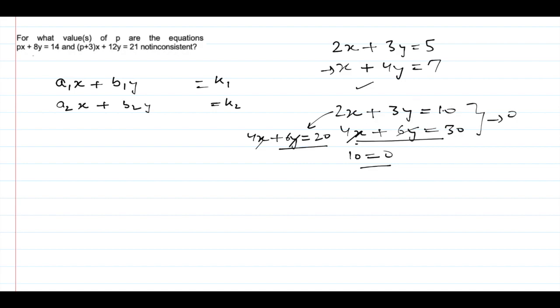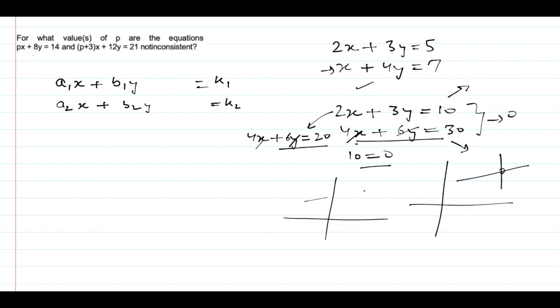There's a concept that each equation represents a line. What is the solution of two equations? It's simply the intersection point of the two lines. But here, what's the scenario? These two lines are parallel. That's why they won't meet, so there will be no solution. So if you want to check when the equations won't have any solution, a better term for this is inconsistent equations.